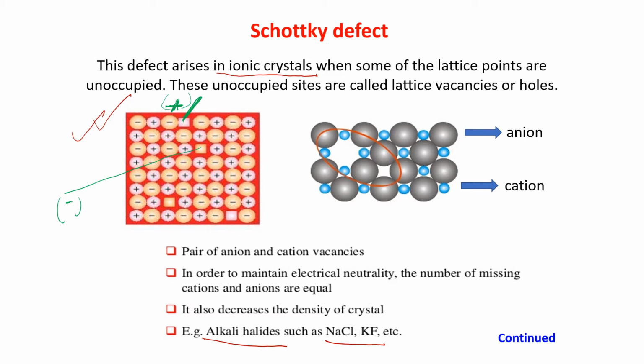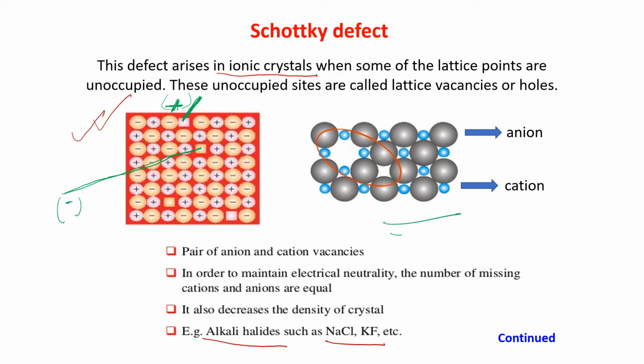This one is a positive ion and this is a negative ion. So it is balanced. Missing of 2: the positive ion is also missing, the negative ion is also missing. Both the ions are missing, so they are creating a hole.